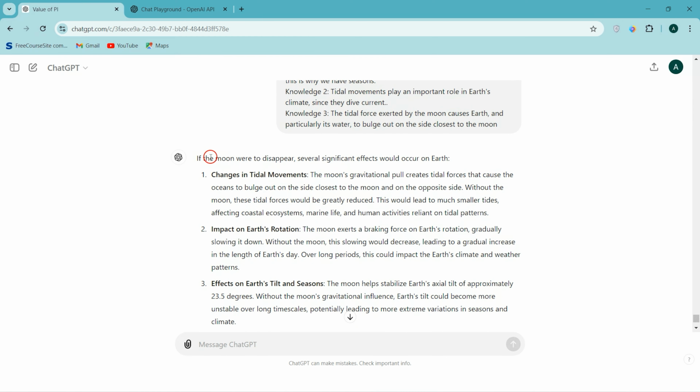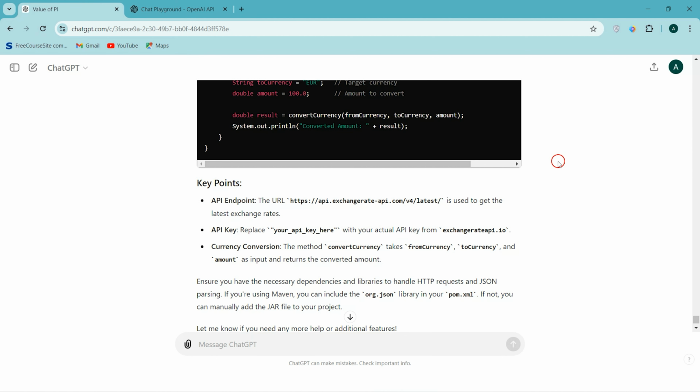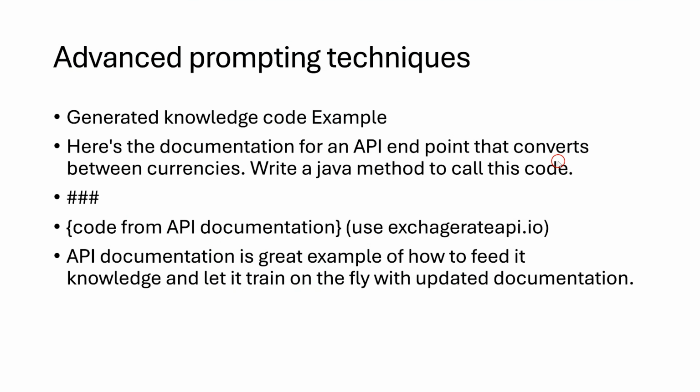And it also provided key points like that. So you use your original API documentation here instead of some random example, and on the fly the generative AI model will give you this code, and you don't need to worry about updating the API endpoints and all. You can reuse the code. So that is how you can provide generated knowledge to your prompt, so that your prompt will generate a proper response to you.